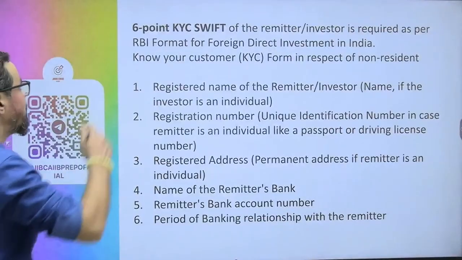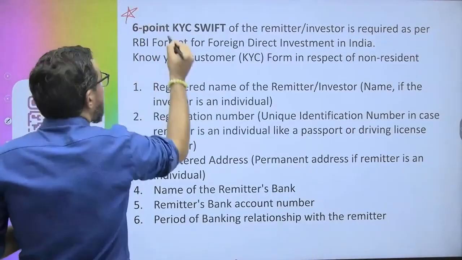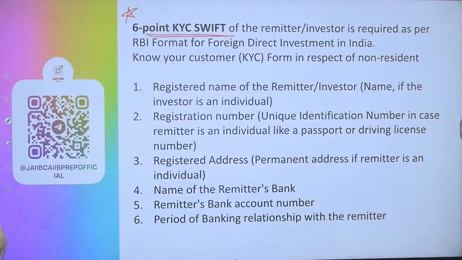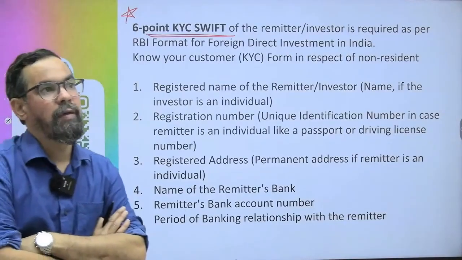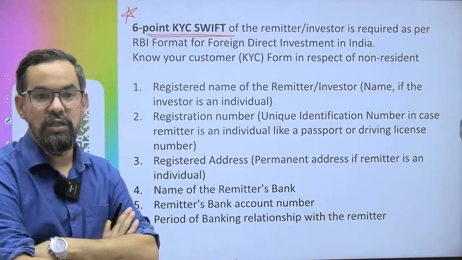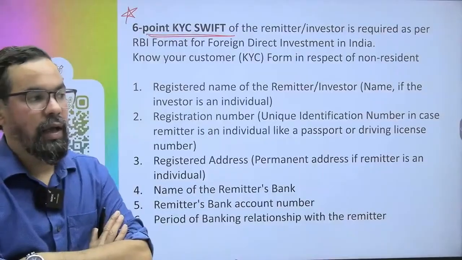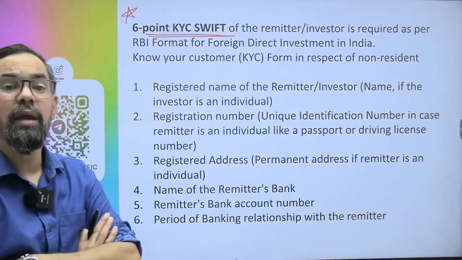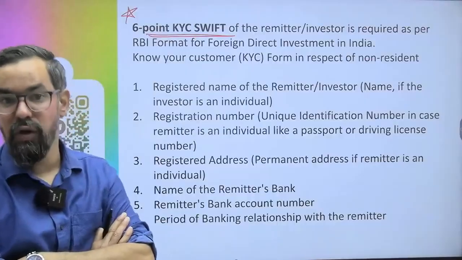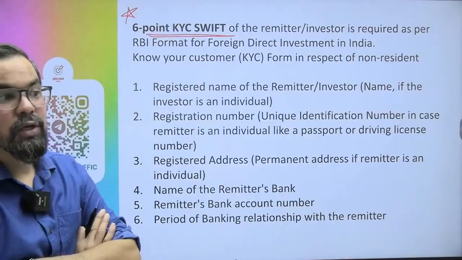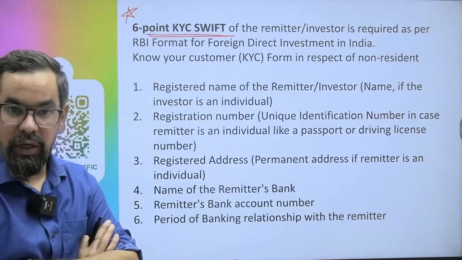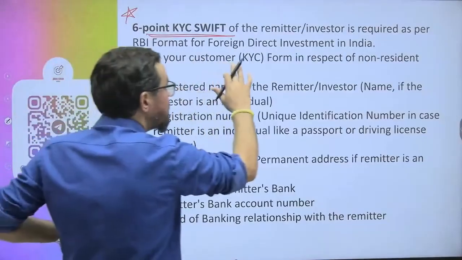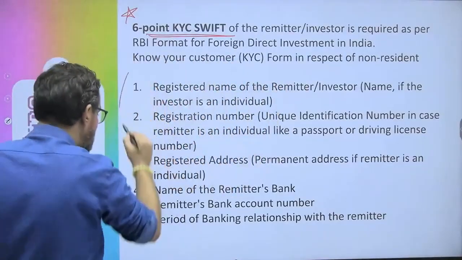Yes, this part is very, very important. 6 point KYC, okay. So 6 point KYC, SWIFT of the remitter. Let's say any person purchasing shares as an FII, purchasing shares of Indian companies, or making any sort of investment in the form of FDI or FII, they have to go through the documentation. That documentation, as per the SWIFT KYC, they have to fulfill these many criteria.